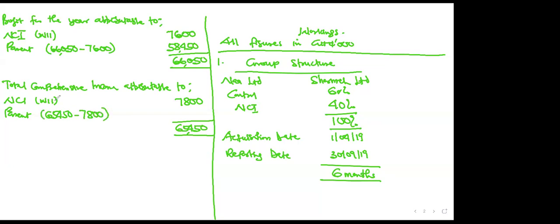So subtract to get the balancing figure. 57,650. That is it. Then you are 100% correct. So you can put that down.